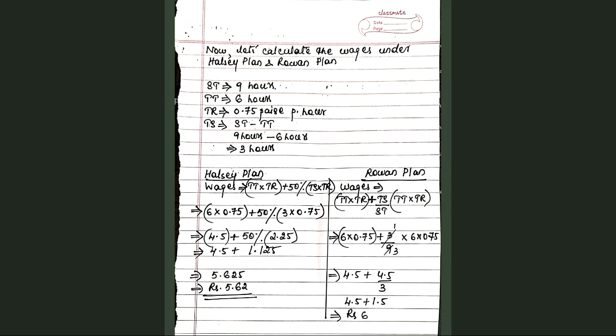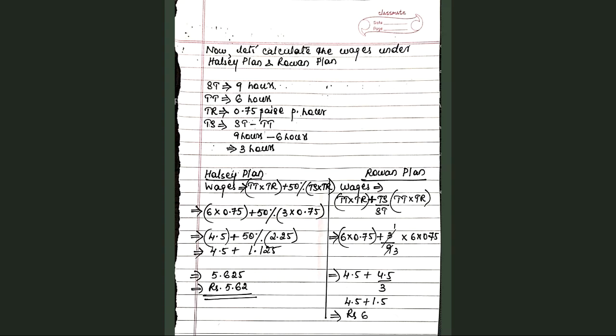Time saved is 3 hours, which we calculated just now, into time rate, which is 0.75. So doing the mathematical calculation, we get the answer as rupees 5.62. So this is the earning of the worker under Halsey plan. The wages that is paid to the worker is rupees 5.62.